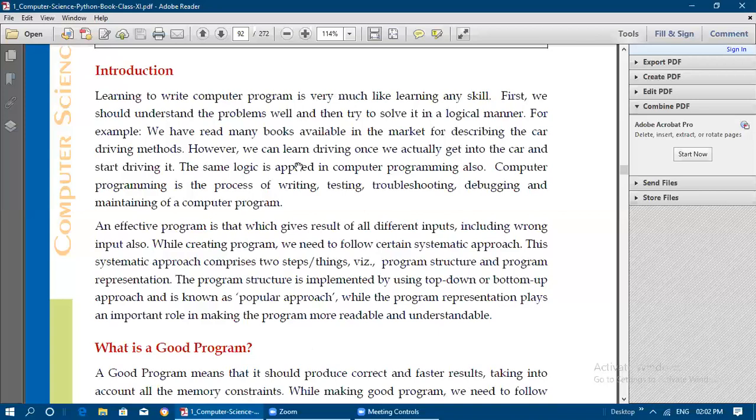Program structure is implemented by using a top-down or bottom-up approach and is a popular approach. And program representation plays an important role in making the program more readable and understandable. So there are two steps to be followed in the systematic approach in order to write or create any program. First one is program structure. Program structure means whether we need to follow the top-down approach or the bottom-up approach.